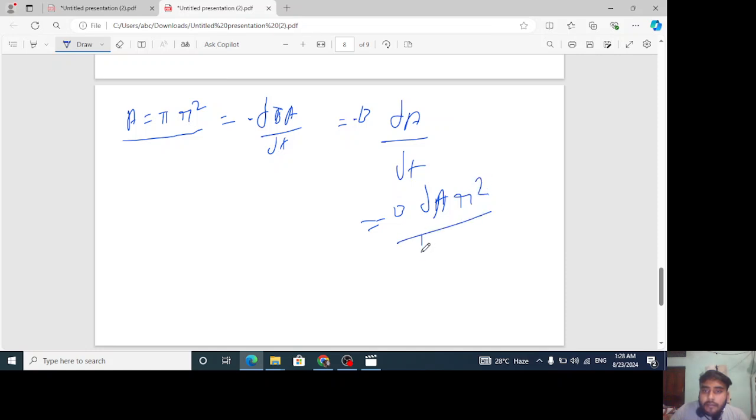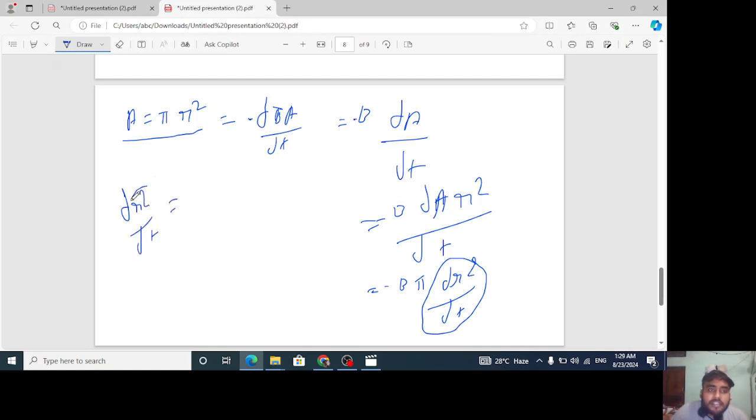Pi r square upon dt. You got this point? So minus of B into pi is constant, put it outside, dr square by dt. Now this is the differentiation concept which you will have to learn. What is dr square by dt? Remember it.